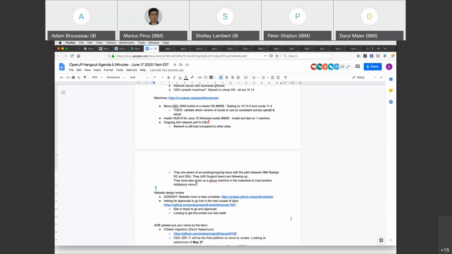So yes, it would be nice to get another Artifactory and speed things up, but nobody was complaining. It's not blocking anything. It's like over an hour to download the SDK. Yes, I understand it's slow. I'm just saying nobody complained and it's not blocking anything. But if we have bandwidth to set up another Artifactory to make it faster, that's great.